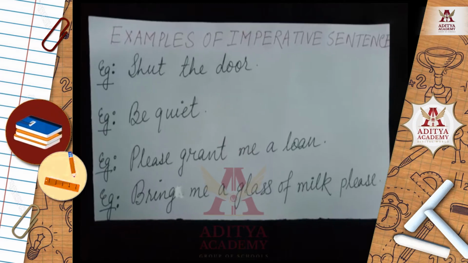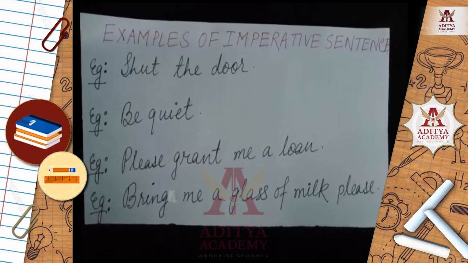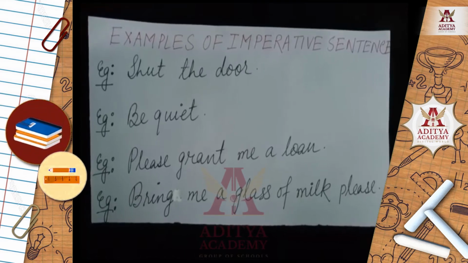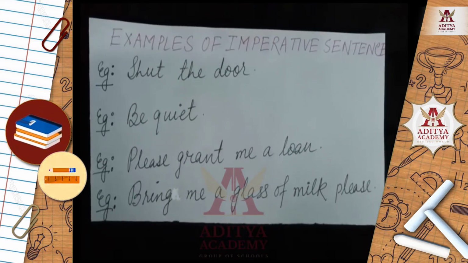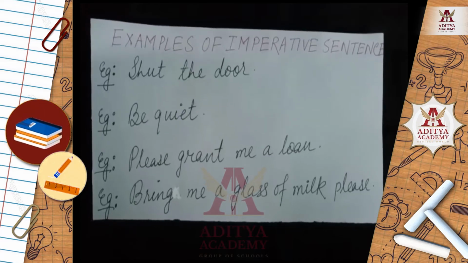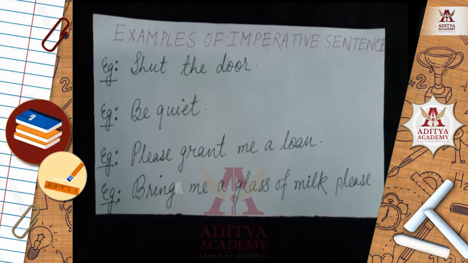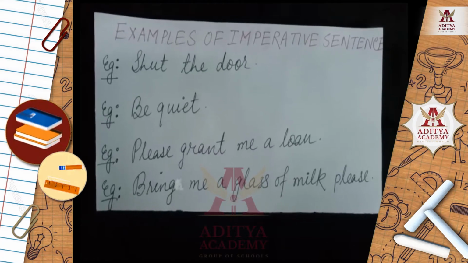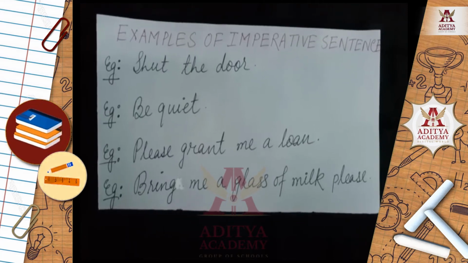So these are some examples of imperative sentences. There are total 4 sentences. Let's read out one by one. Students, you can write all these things in your notebook. Okay. Example number 1. Shut the door. This is an order. So this is an imperative sentence. Like example number 1, in example number 2, you can see it's written, be quiet. You give order to someone, right? We say, be quiet.